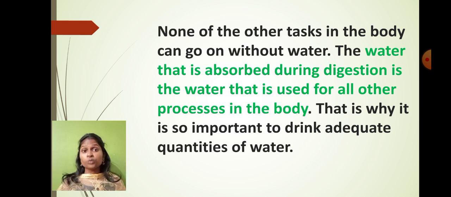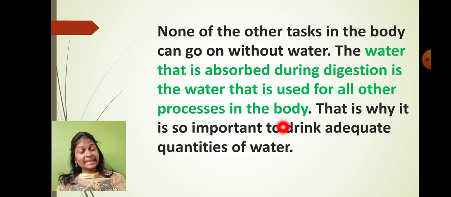So if you don't drink enough water, then how will blood flow, how will blood formation take place? So the water that is absorbed during digestion is used for all the other processes in the body: digestion, excretion, circulation, respiration, and each and everything. And that's why, students, it is always important to drink adequate quantities of water.